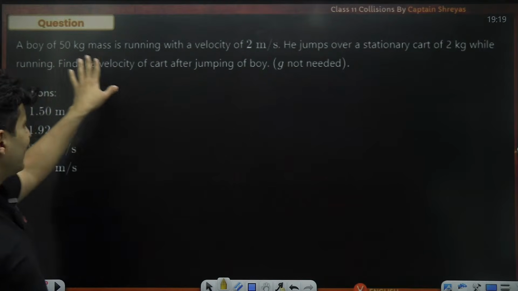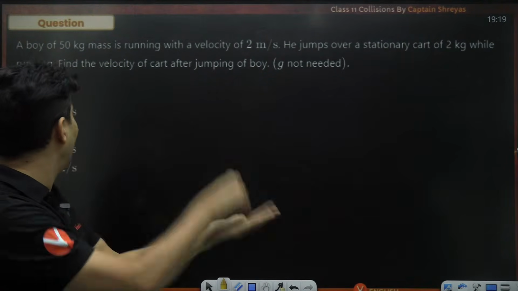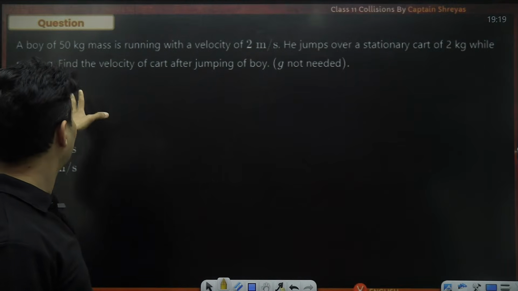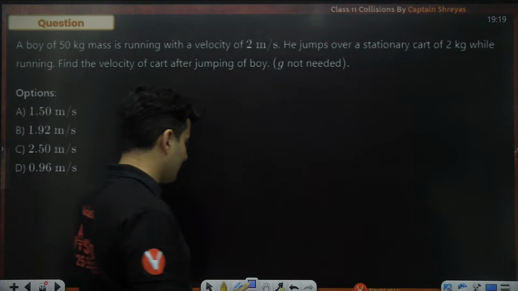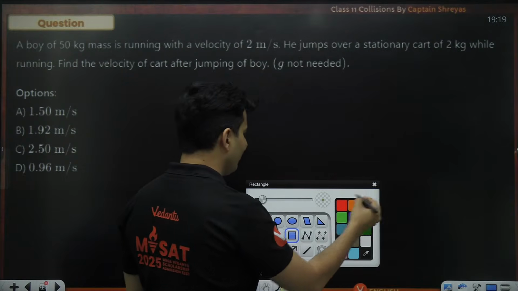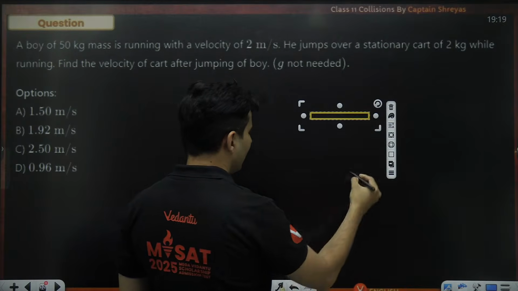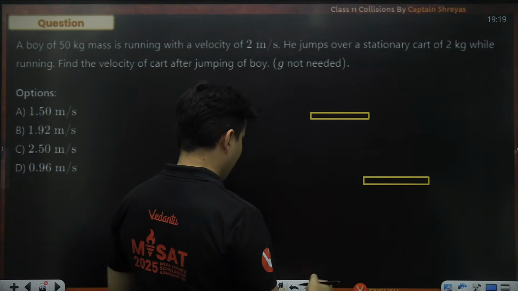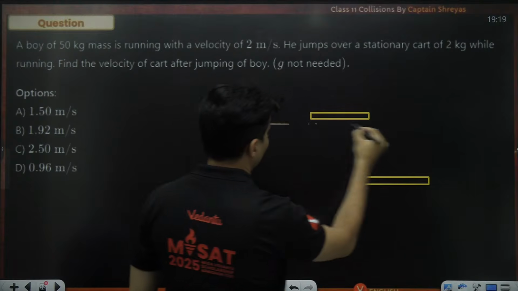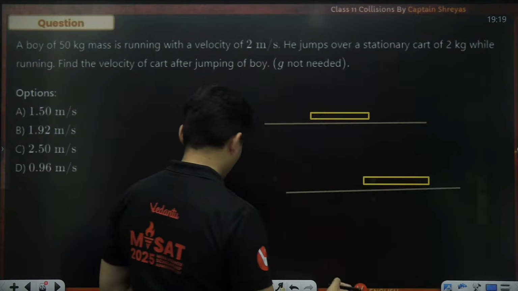A boy of mass is running with some speed. He jumps over a cart while running. Find the velocity of the cart after the boy jumps. Let's draw everything so that we get a pure feel of it. This is that cart before and afterwards. Imagine this is the ground surface like this.